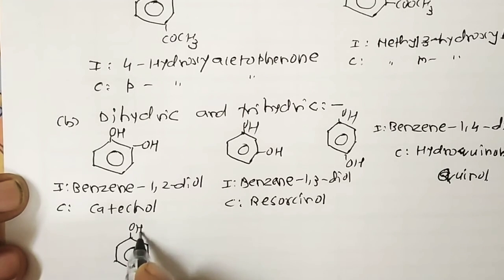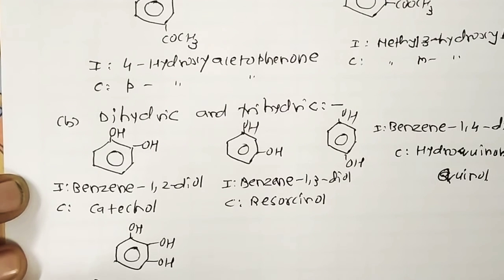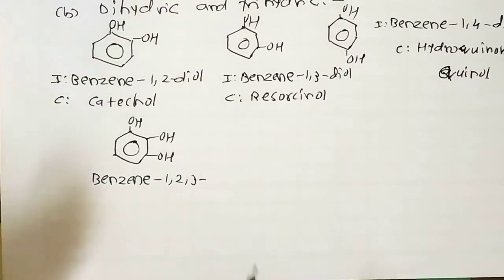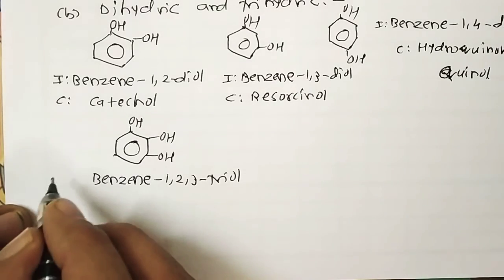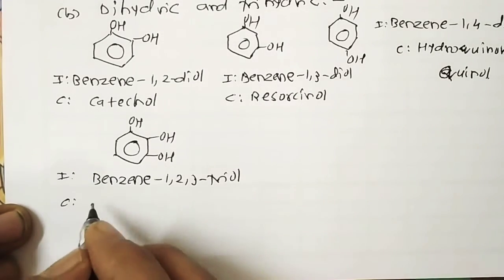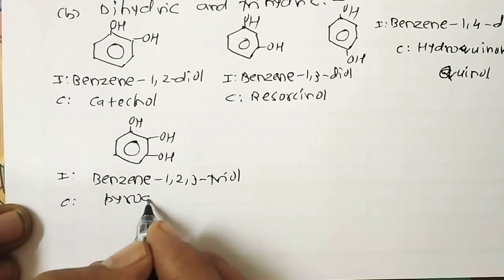OH and OH. So the IUPAC name of this compound is benzene-1,2,3-triol, right? And the common name, this is the IUPAC name, but what about the common name? The common name is pyrogallol.